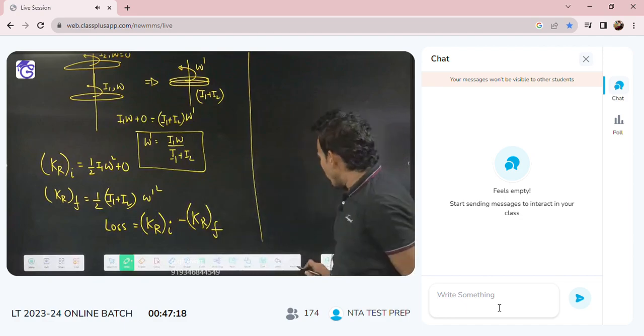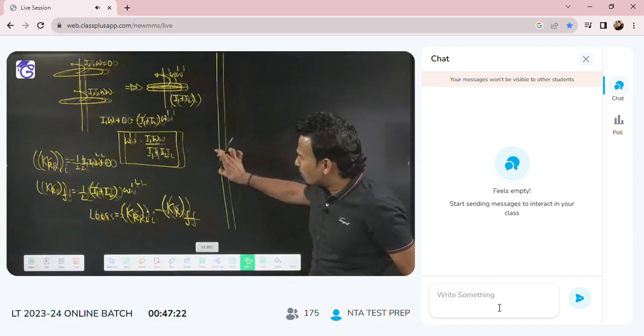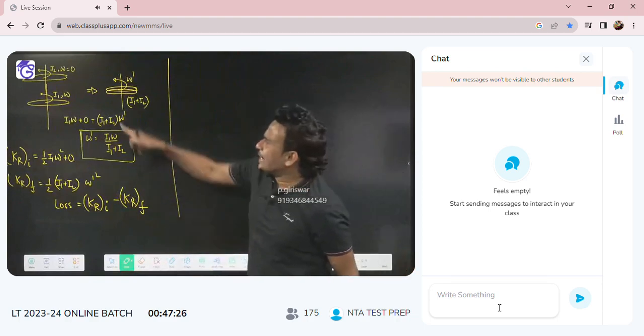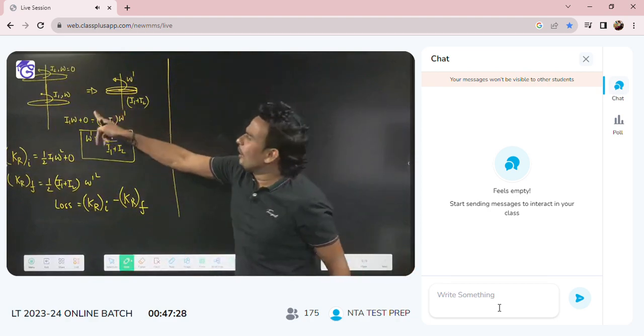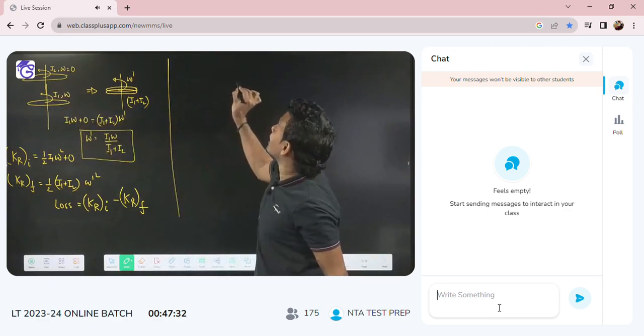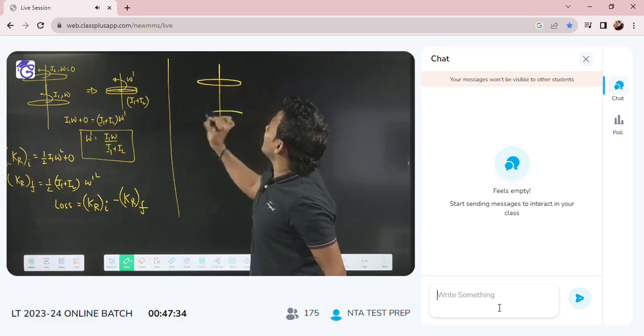Now sometimes what happens, be focused, so many situations are there. Right now I'm saying one disc is rotating and the other disc is not rotating. But sometimes questions are asked like this: assume both discs are rotating.